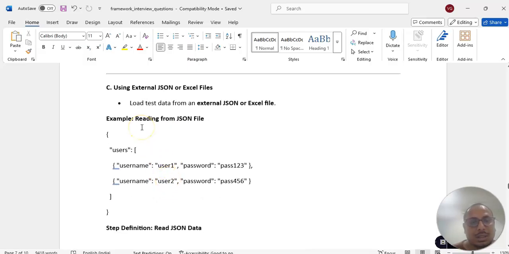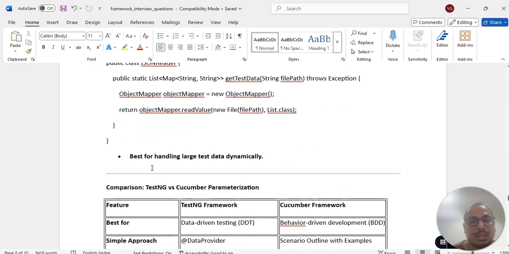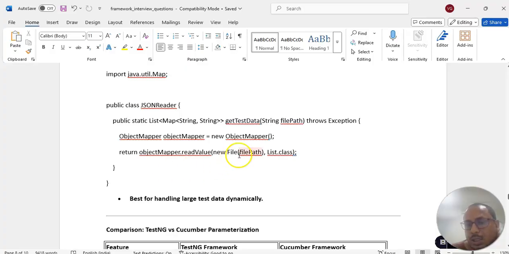or we can use Excel or a JSON file to store the data and read the data. To read the JSON data, we can use the ObjectMapper. We can take the help of ObjectMapper to read the data.